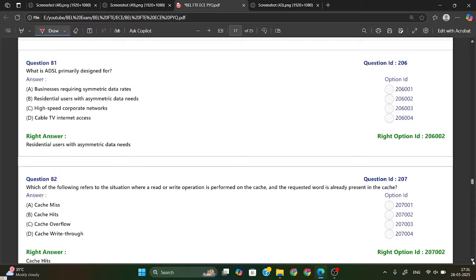What is ADSL primarily designed for? ADSL is Asymmetric Digital Subscriber Line. Okay, and it is designed for residential users and asymmetric data needs. Okay, option B is your right answer.